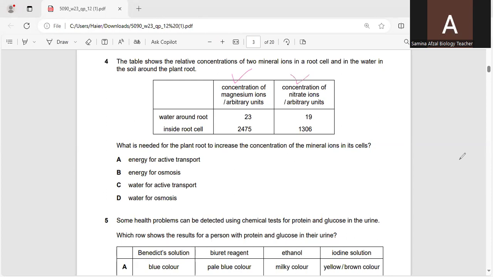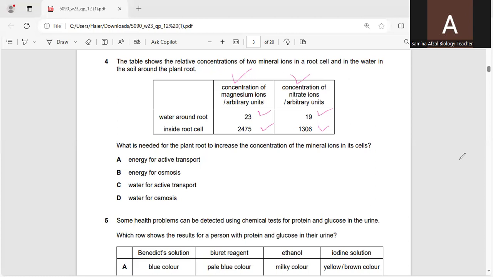They have shown that water around the root has magnesium ions 23 and nitrate ions 19. Inside root cells, 2475 and 1306. It means the concentration inside the root cell is higher in comparison to the outside water.